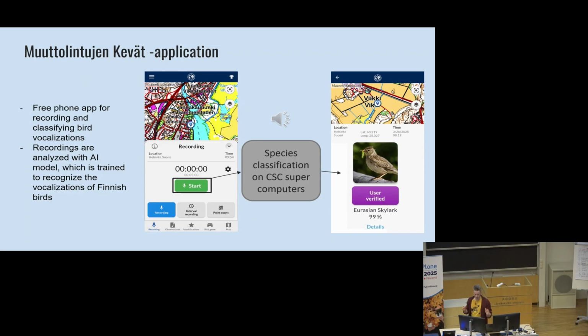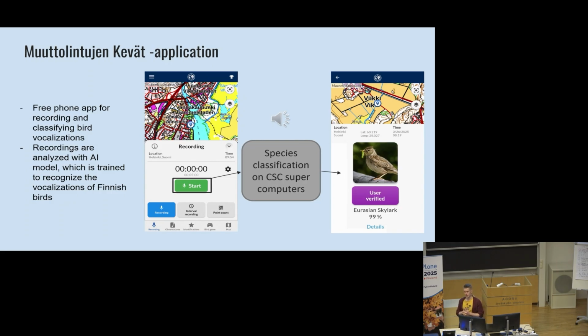Of course, we cannot share the raw audio because we are not allowed to do that. But the species detections, I don't know if they have been published or will be published right now on the Finnish servers of the National Natural History Museum, but the aim is to get that data accessible internationally.